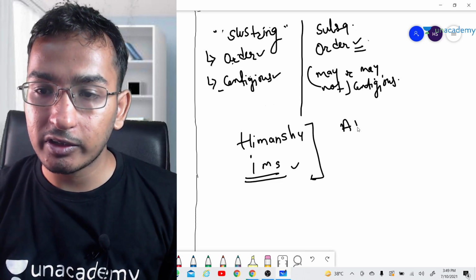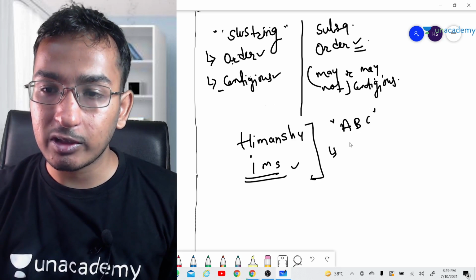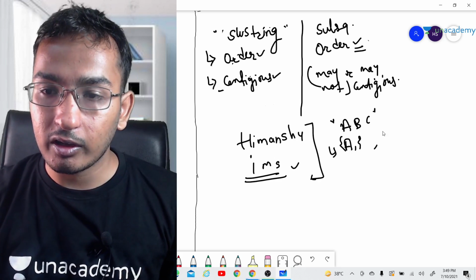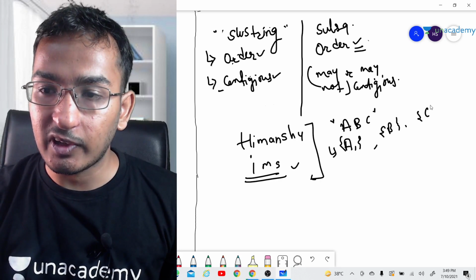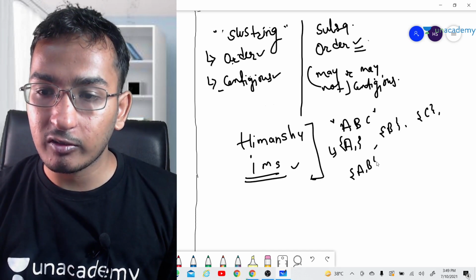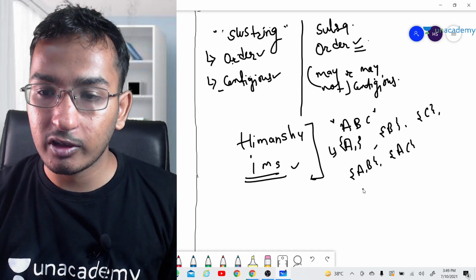If this is the string A, B, C, what will be the subsequences here? This is the first subsequence, this is our second subsequence, this is our third. AB is also a subsequence. AC is also a subsequence.